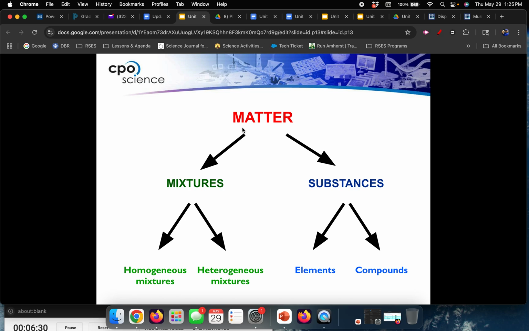Diluting a solution is a physical change. So let's just say I add a bunch of water to paint and it gets paler. Well, it's still paint. It didn't combine chemically with the water, so it would still be a physical change. Go ahead and pause here, and then you are done once you finish this slide.